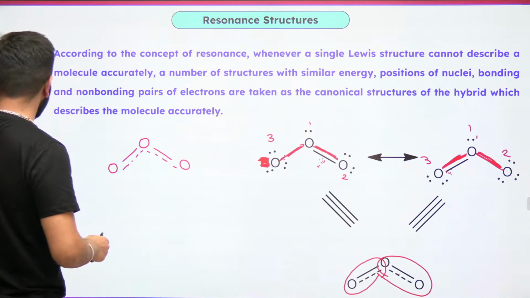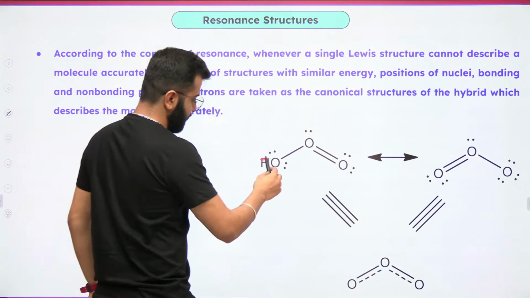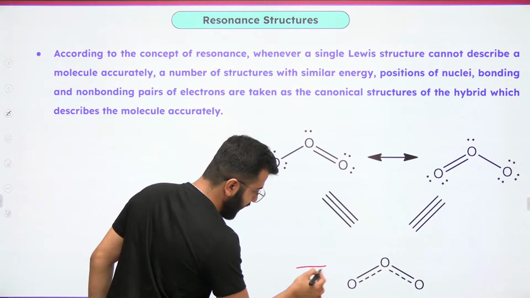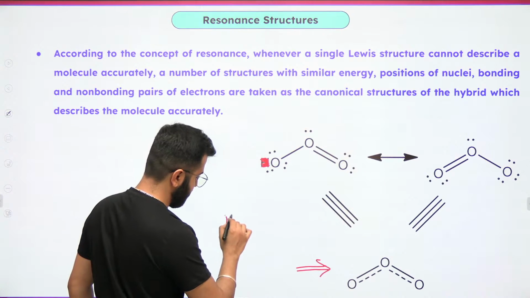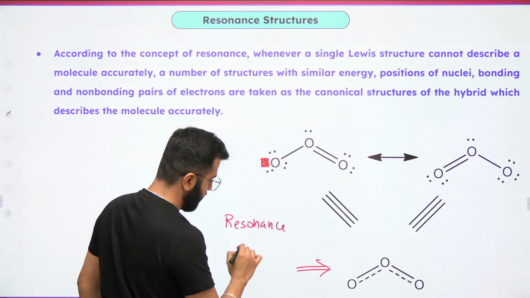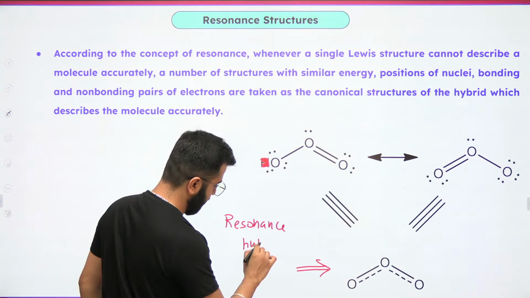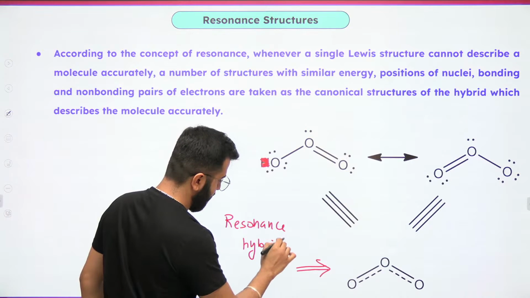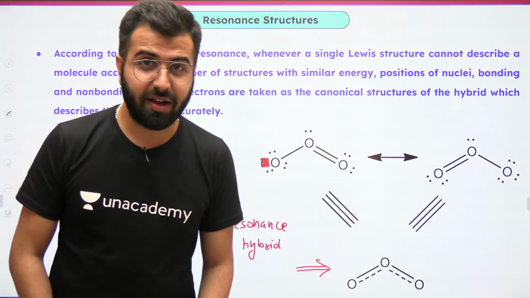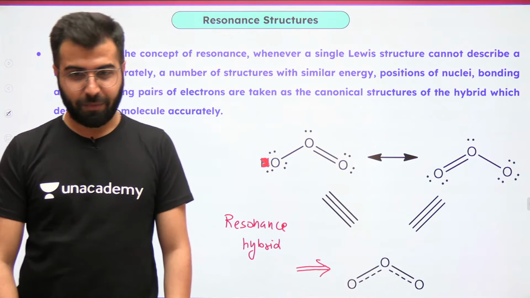This particular last diagram is known as resonance hybrid. Do remember this. This is known as resonance hybrid. Is this clear? Let me know.